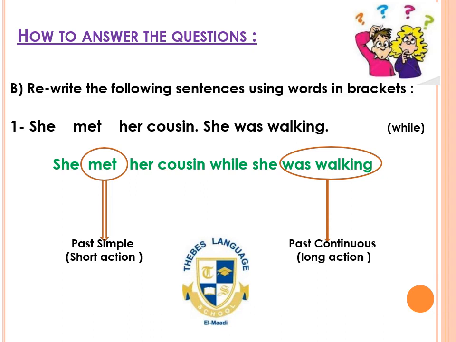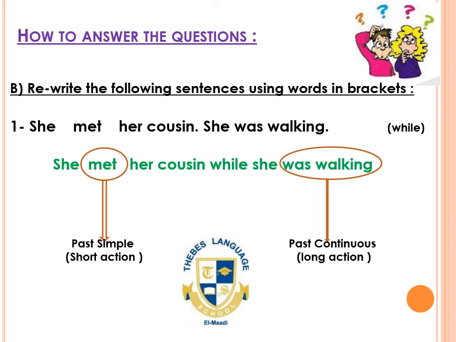According to what we have said, can you answer some questions with me? Okay, let's have a try. Rewrite the following sentences using words in brackets. She met her cousin. She was walking. Use while. Okay, how can I answer this question?